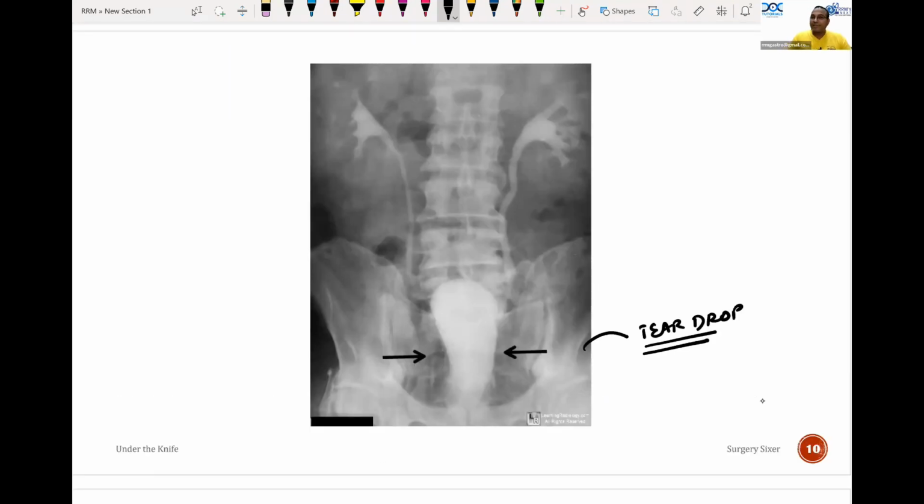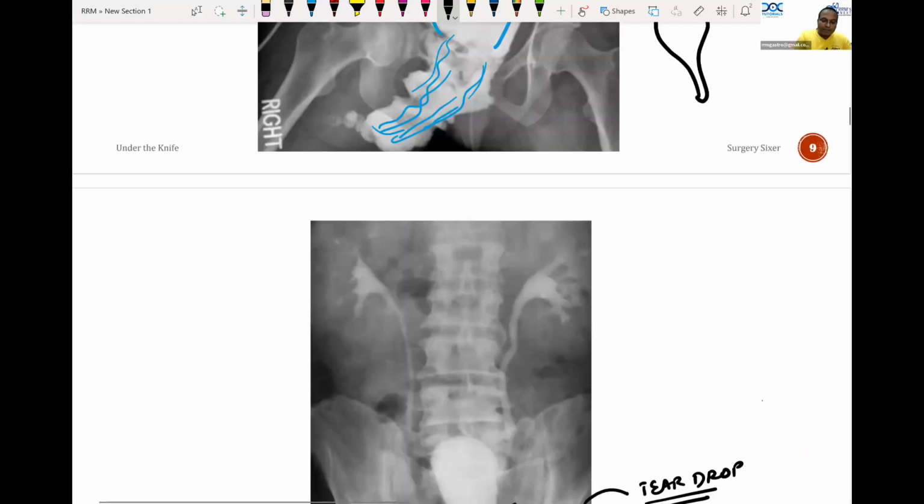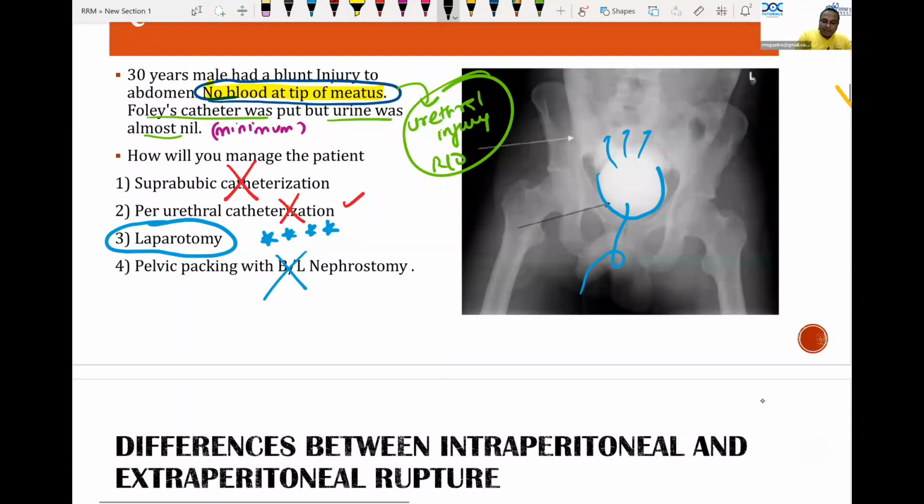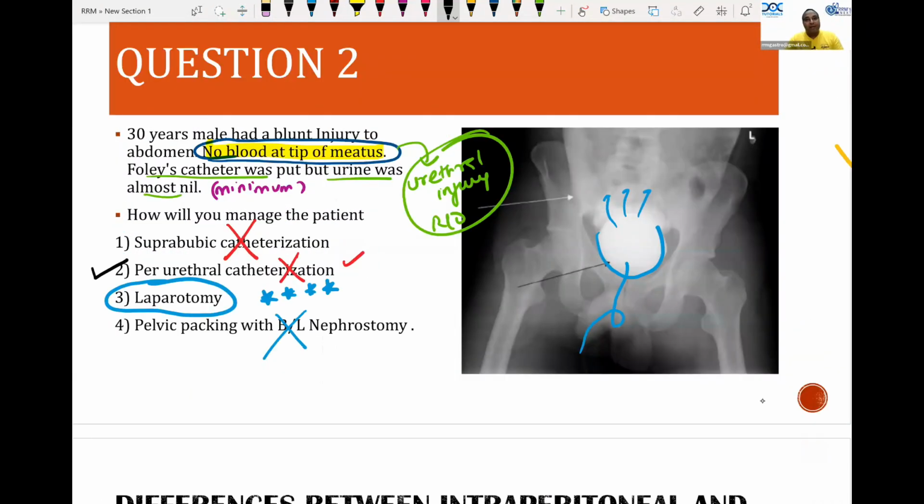So if the question is the treatment of extraperitoneal rupture of bladder, the answer will be 2. You have to tell the answer exactly by seeing the image. Because for extraperitoneal rupture of bladder, periurethral catheterization is enough, nothing else needed. Whereas for intraperitoneal rupture of bladder, we need to do laparotomy. Simple question, clear-cut concepts directly taken from Bailey and Love. This question is not from any other book except Bailey. So Bailey says intraperitoneal rupture, laparotomy. Extraperitoneal rupture, put catheter. That's all, nothing else.